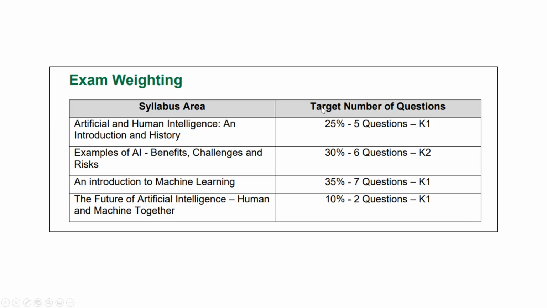What's the second most heavily weighted area? It's this one, which is 30%, not as much as 35%, and this is examples of AI. So maybe it's thinking optical character recognition, automatic cars. Just listing examples of AI. But also the benefits, challenges, and risks of AI. So they're going to give 6 questions for that kind of thing. Any challenges of AI? What's problematic about AI?